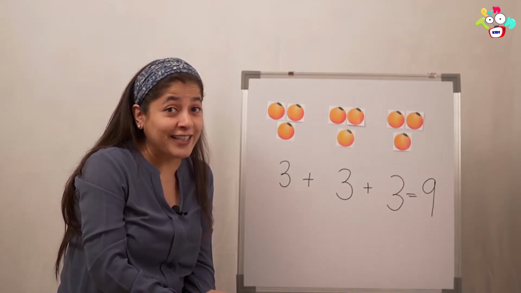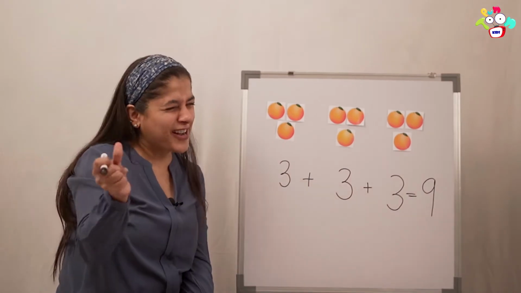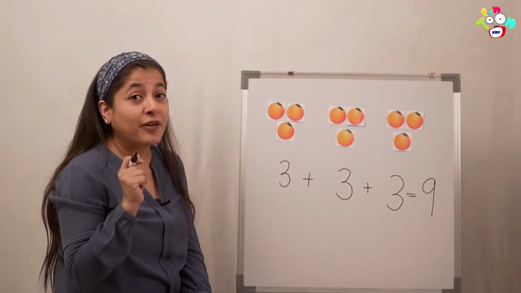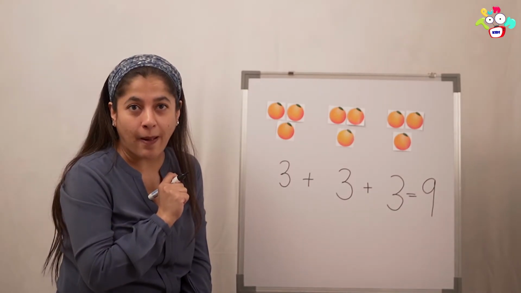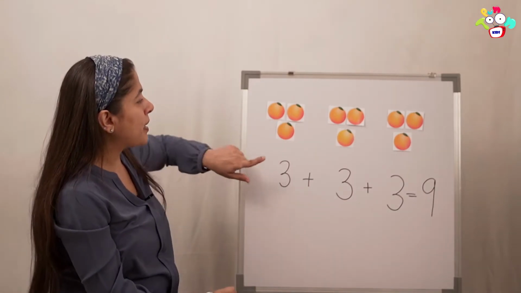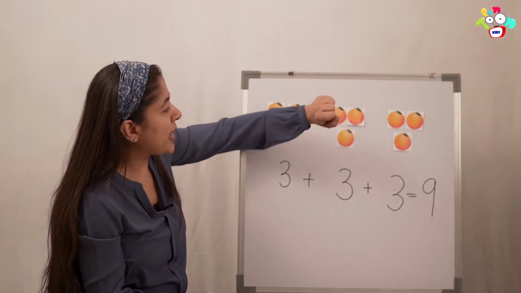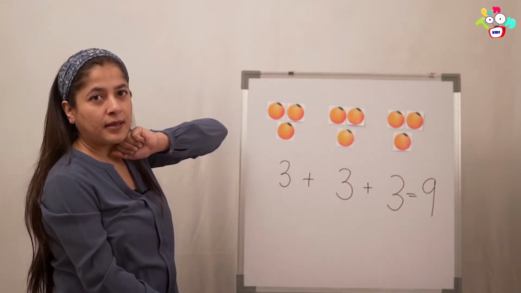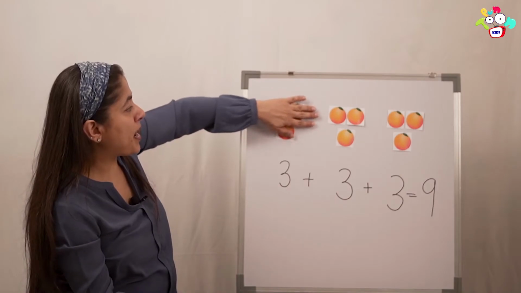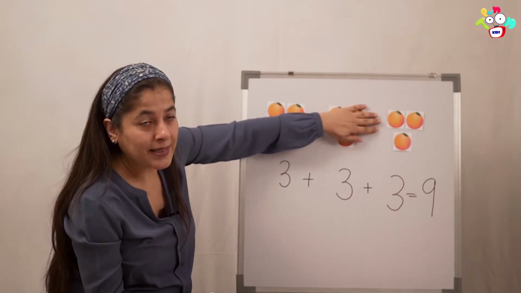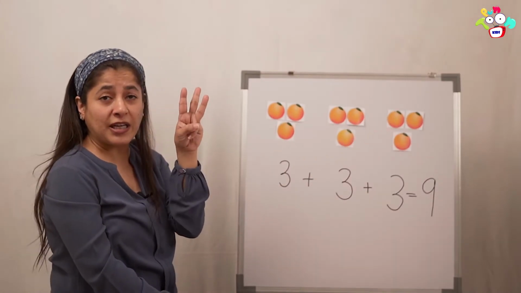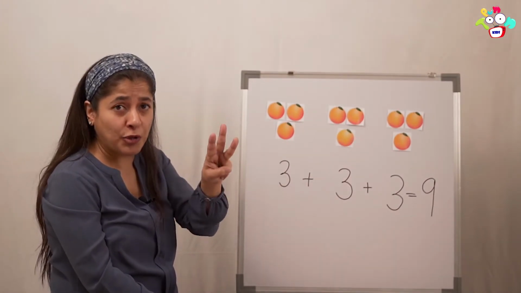And remember, what did I show you in the previous one? We can also write it in another manner. Come on, let's do that. So first, what are we going to do? We are going to write how many times the oranges came. 1 time, 2 times and 3 times. First grandpa, daddy, mommy. So once, twice and thrice. That is 3 times. Thrice means 3 times.